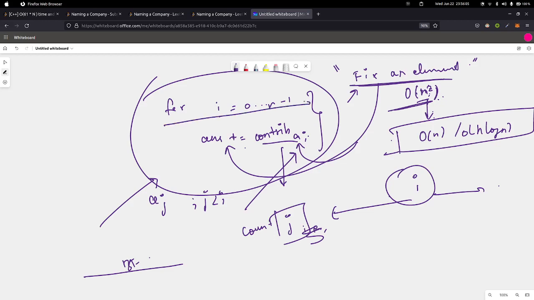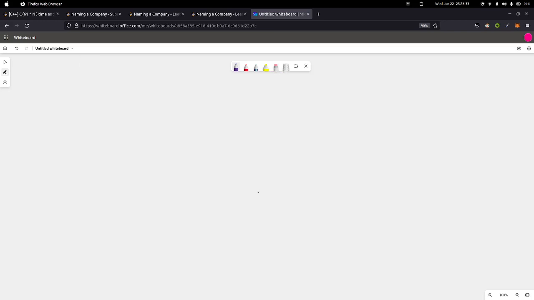We'll iterate over the entire array, and for each element ai in the array, we'll try to find the contribution of that element to the answer, and then we'll add it to the answer, and then we'll return the answer, right? And for finding the contribution here in this problem, the contribution just means the count of j such that j is lesser than i, and we can map aj with ai. Okay, I hope it's clear. Okay, let's see how to find this contribution.